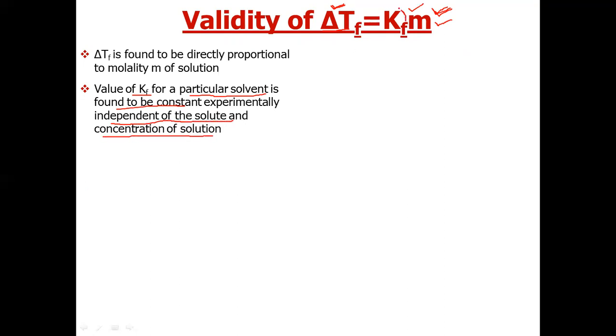How can we experimentally calculate the value of Kf? By measuring delta Tf and m. We can take water as solvent and choose two solutes, one is sugar and the other is urea. Suppose we have chosen these two solutes, urea and sugar, and we calculated Kf. Now, if Kf comes out to be the same, then we will say Kf is constant and our equation is valid. Similarly, it can be checked by varying the concentration of the solution. The value of Kf should not change.